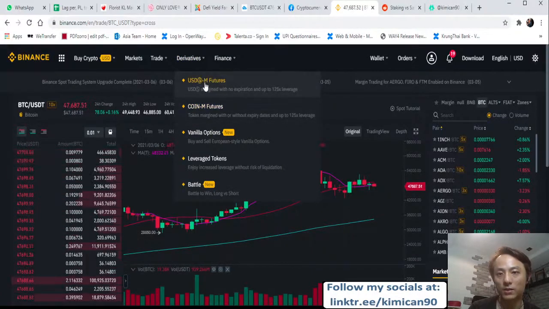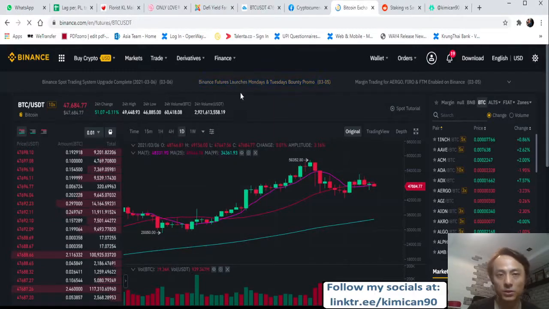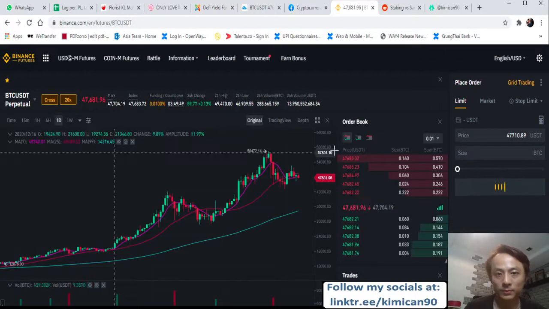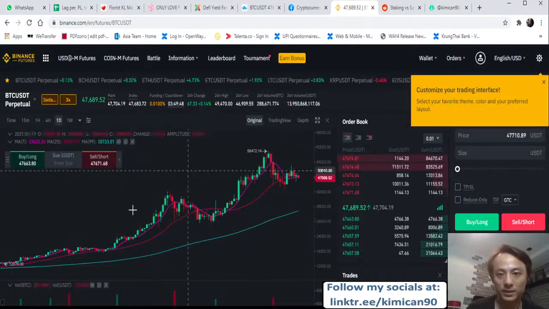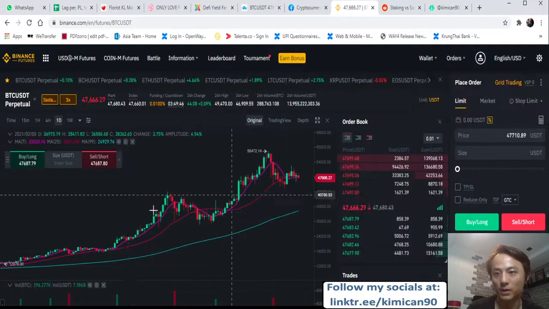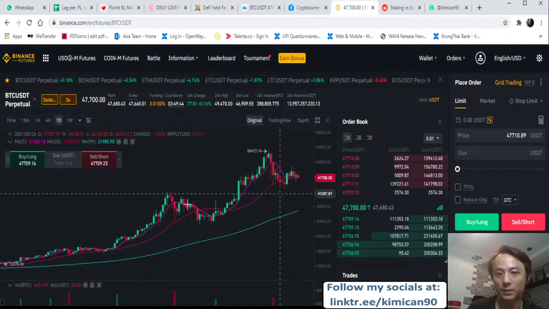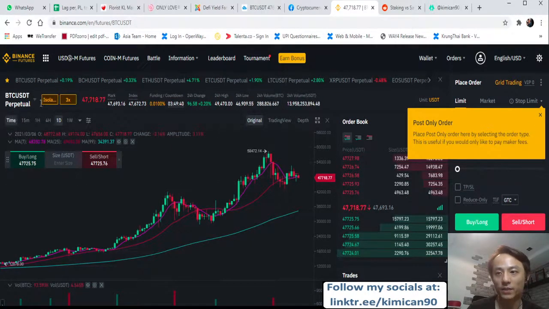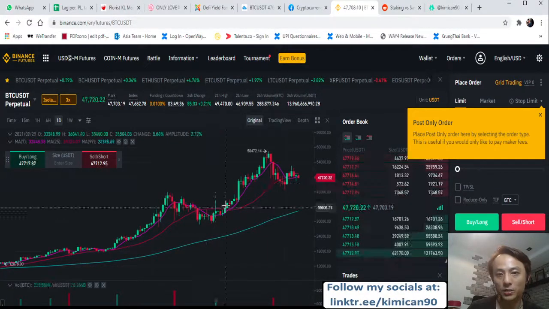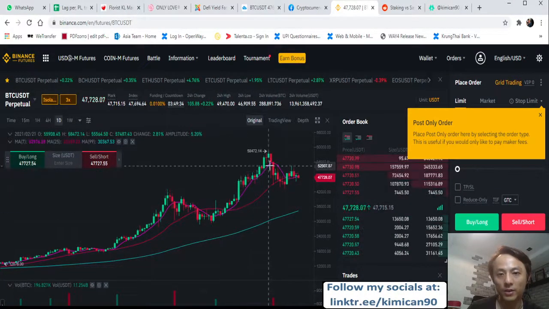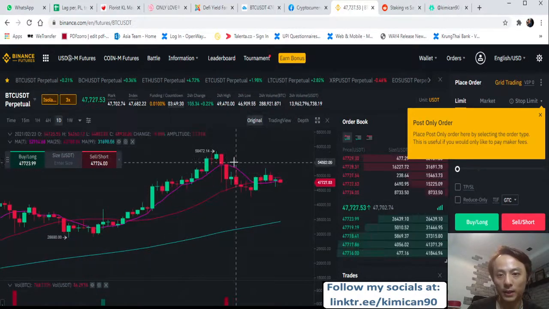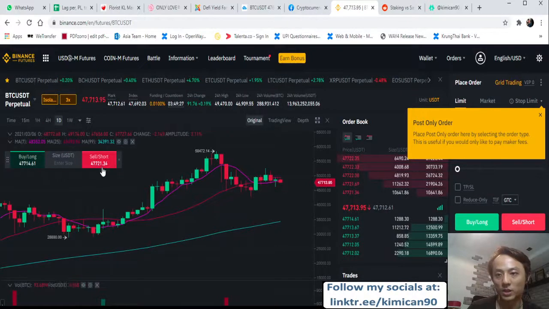Future coins and future margins. So let me just show an example. Okay, so they basically have the same kind of chart. The difference between spot trading and futures trading is that you can buy low and sell high, or if, let's say, you know that Bitcoin is dropping, you can actually short it.